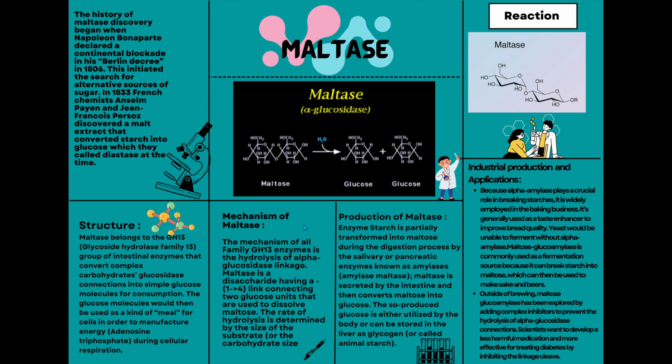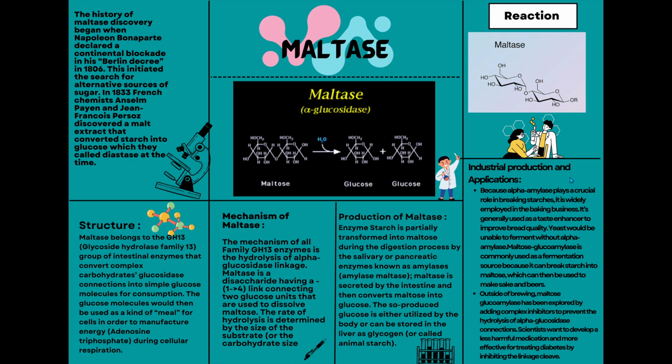Production of maltase. Starch is partially transformed into maltose during the digestion process by the salivary and pancreatic enzymes known as amylase. Maltase is secreted by the intestine and then converts maltose into glucose. The glucose so produced is either utilized by the body or can be stored in the liver as glycogen, also called animal starch.